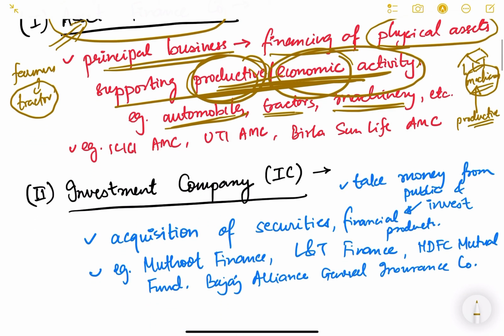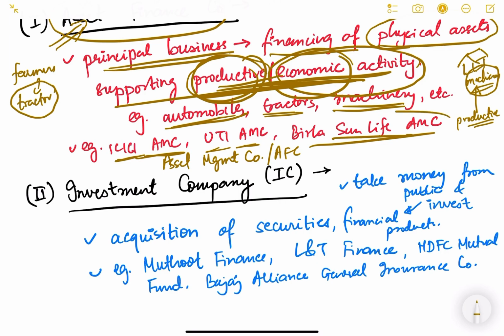Now what is the example of asset finance company? It is ICICI AMC, UTI AMC. So AMC or AFC, AMC is asset management company basically, also asset finance company. So AMC, AFC are the same thing. ICICI AMC, UTI AMC, Birla Sun Life AMC, these are a few examples of asset finance companies. There are many hundreds of AFCs in India, so I have just mentioned 2-3 names here. I hope you have understood this.